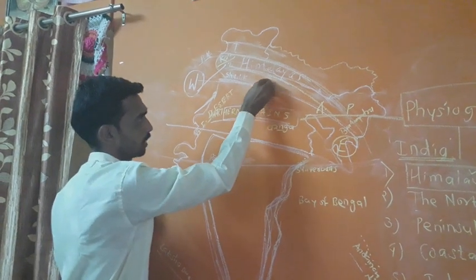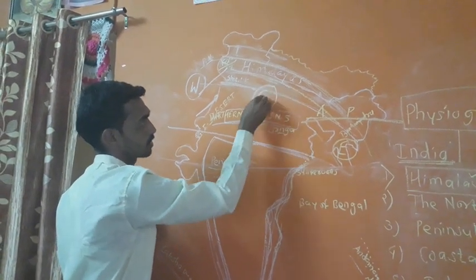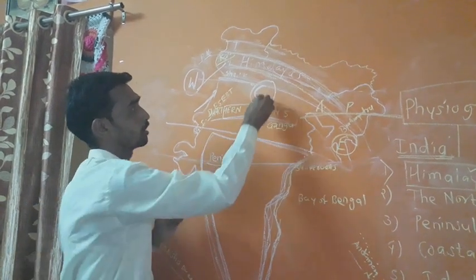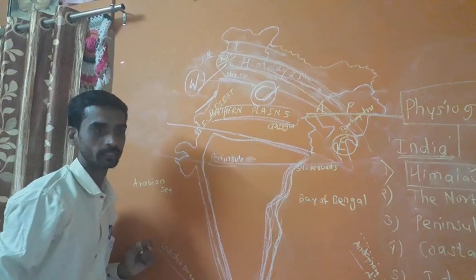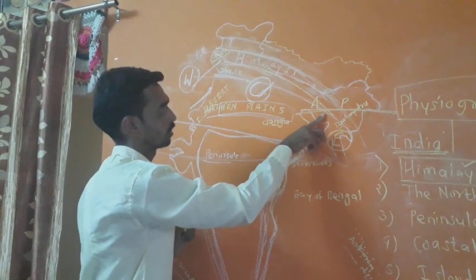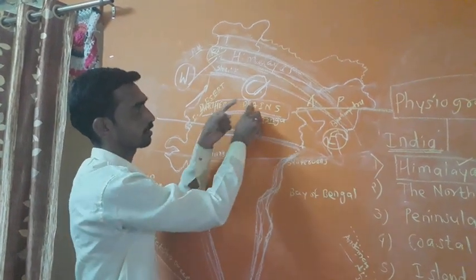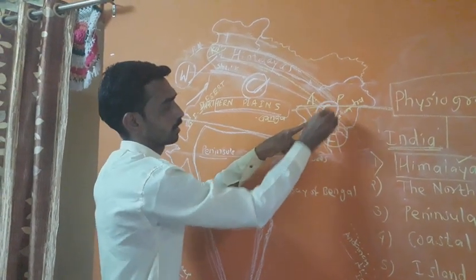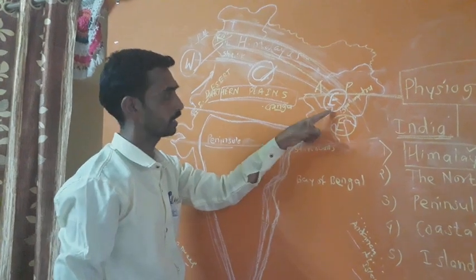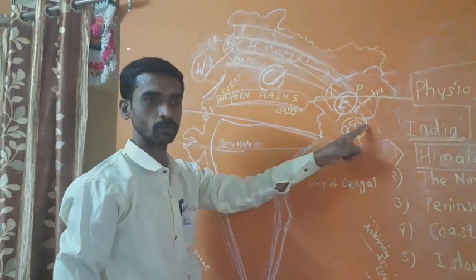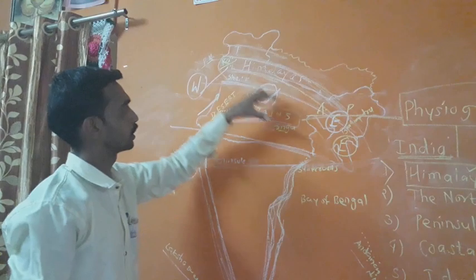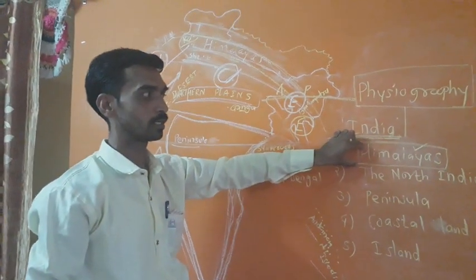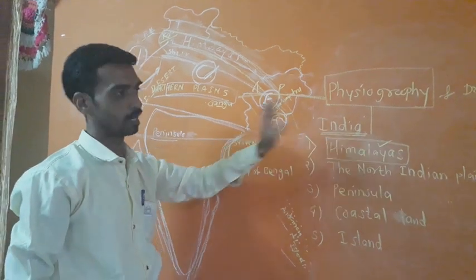Then the central part, the central Himalayas, we call it Kumaun Himalayas. And this is the east side, eastern Himalayas, which we also call Assam Himalayas. So I hope you understand clearly the first physiographic division, the Himalayas.